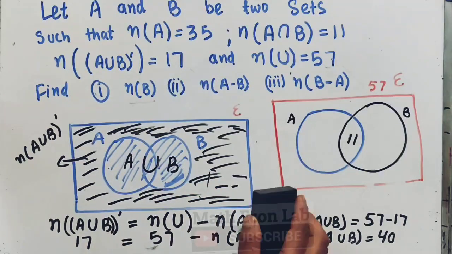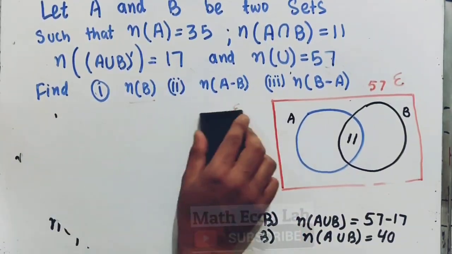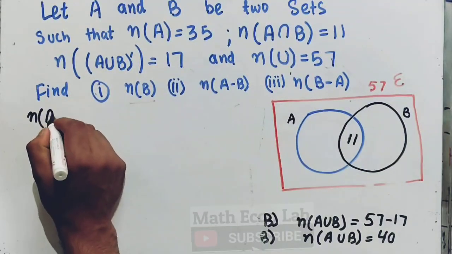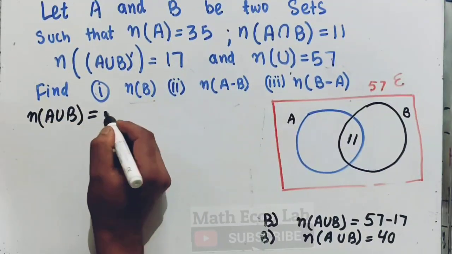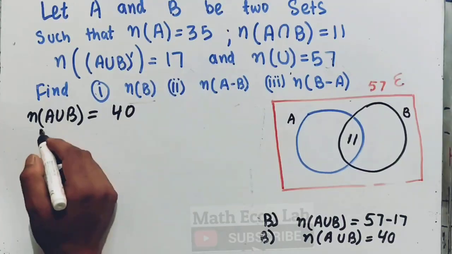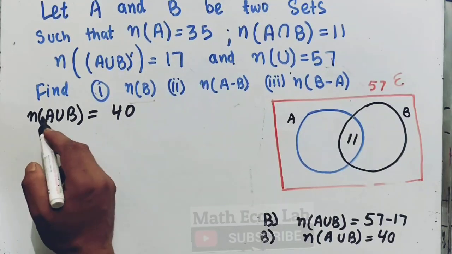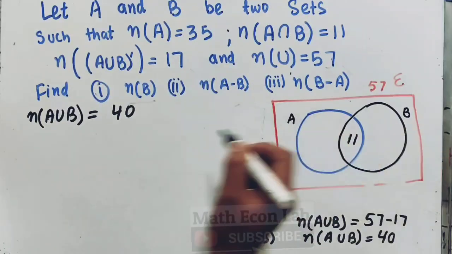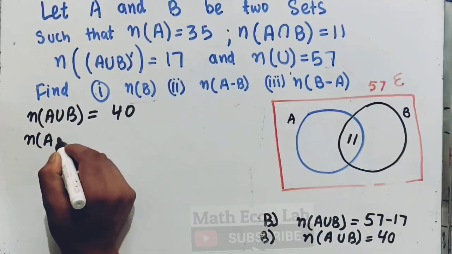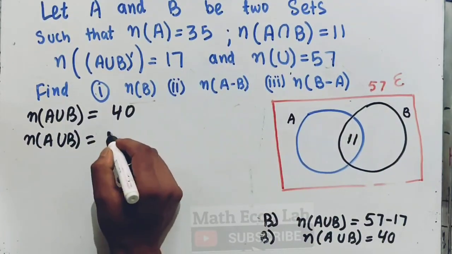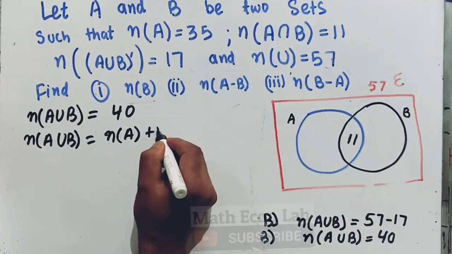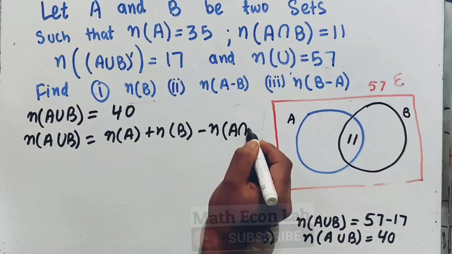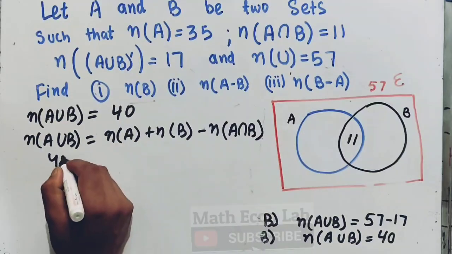Since we got A union B, we can solve all other things now. The number of elements in A union B we calculated as 40. Now we can use the formula: the number of elements in A union B is equal to the number of elements in A plus the number of elements in B minus the number of elements which are both in A and B. So A union B is 40.